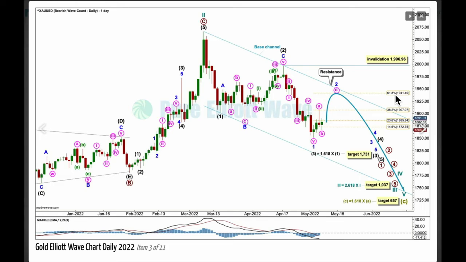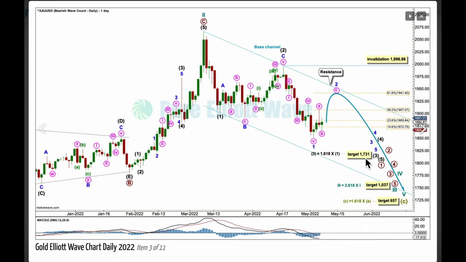If it gets high enough, it may reach the 0.618 Fibonacci ratio of minor wave 1 at 1941.40. Minor 2 may not move beyond the start of 1 above 1996.96. I have the same 3 targets, mid, longer term and very long term.